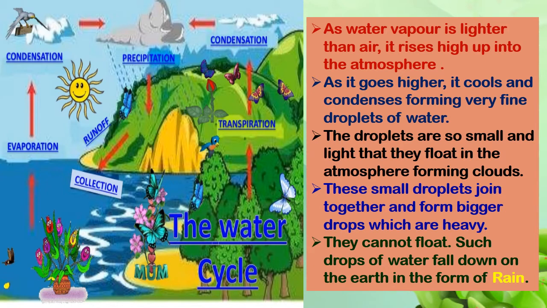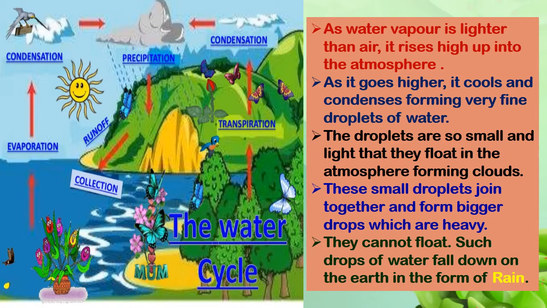The water cycle. Now, when the water gets heated up, it changes into water vapor, and the water vapor is very light. It is lighter than air. So, it rises up and goes higher up into the atmosphere. And we know that the air over there is cooler. It is not as hot as that on the surface of the earth. So, when the water vapor combines with cool air, it starts condensing.